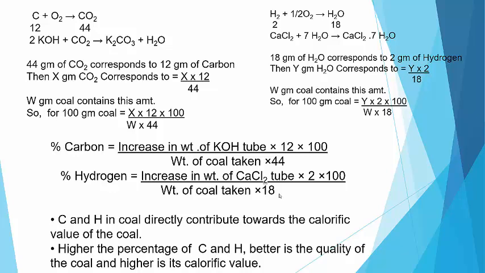From this we can find the percent of carbon: increase in weight of KOH tube into 12 into 100 divided by weight of coal into 44. And to find the percentage of hydrogen: increase in weight of CaCl2 U tube into 2 into 100 divided by weight of coal into 18. And in this way we can find our percentage of carbon and hydrogen.